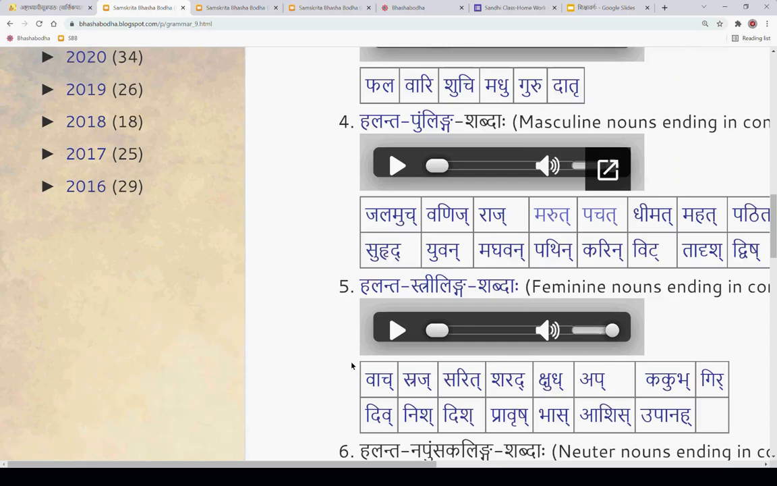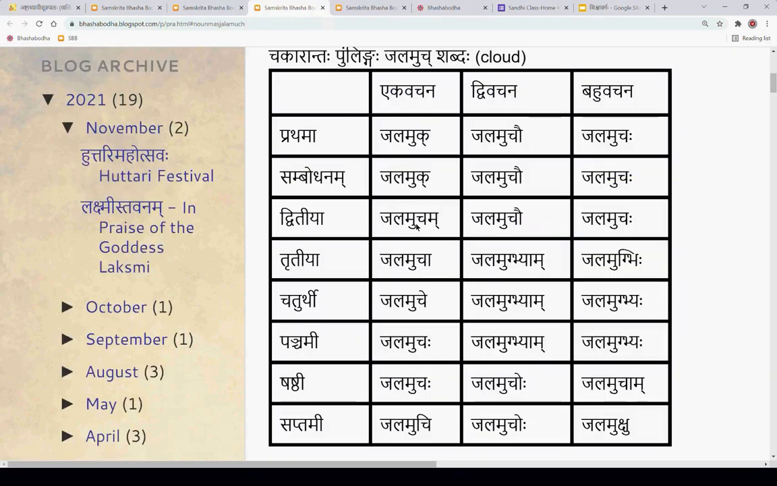And if you look at another one, for example, jalamuch, a chakaranta shabda. So here you have jalamuk, jalamucho, jalamuchaha, jalamucham, jalamucho, jalamuchaha, jalamucha, jalamuche, jalamuchaha, jalamuchi, like this.